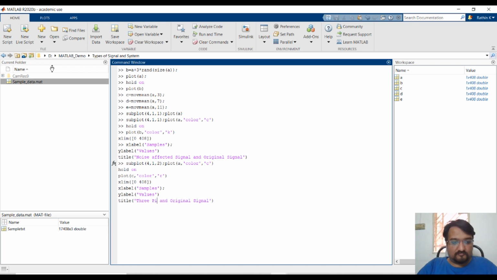3-point moving average. There are different types of moving average known as weighted moving average and exponential moving average, but this is a simple moving average where we are not multiplying by any number. I mentioned the MAC thing, right? Multiply and accumulate. Here we are just using a simple moving average with 3 points. Let's quickly see how that graph looks.